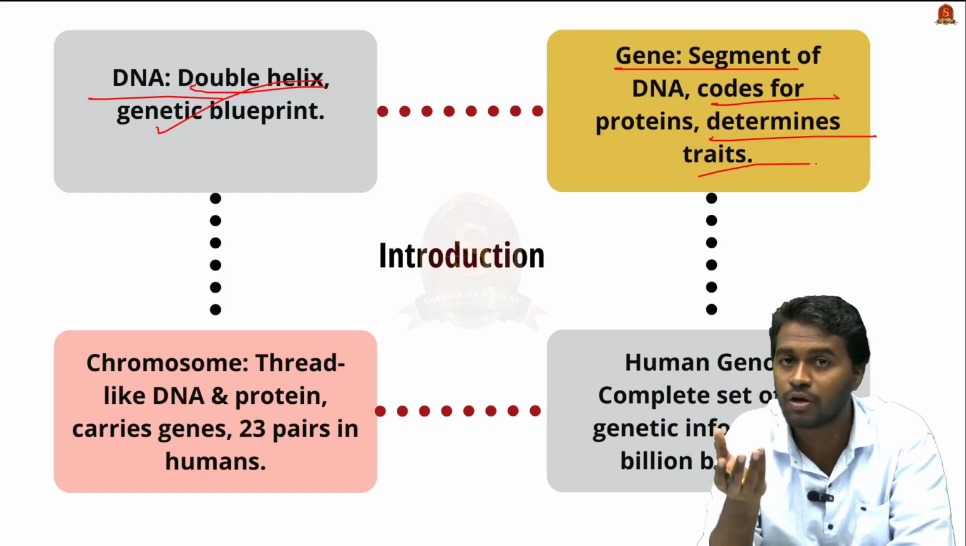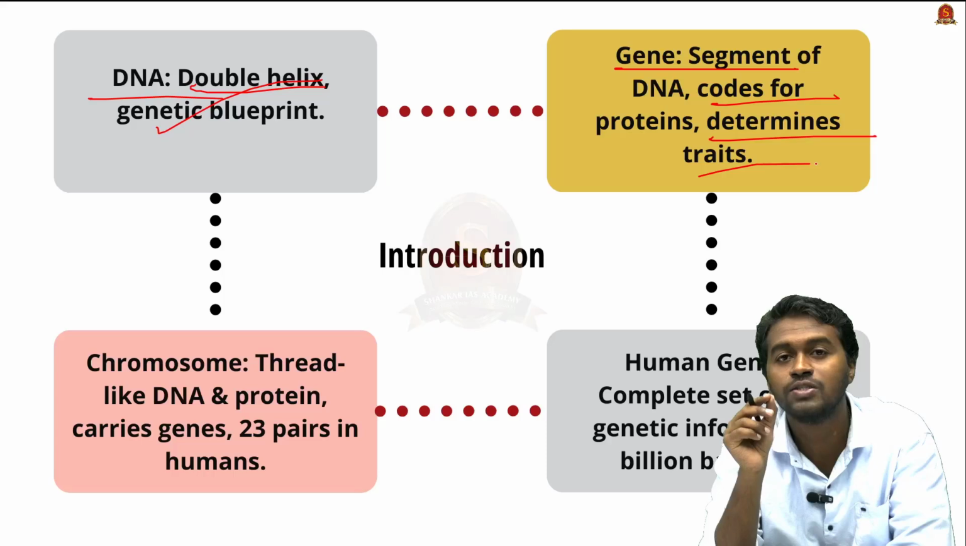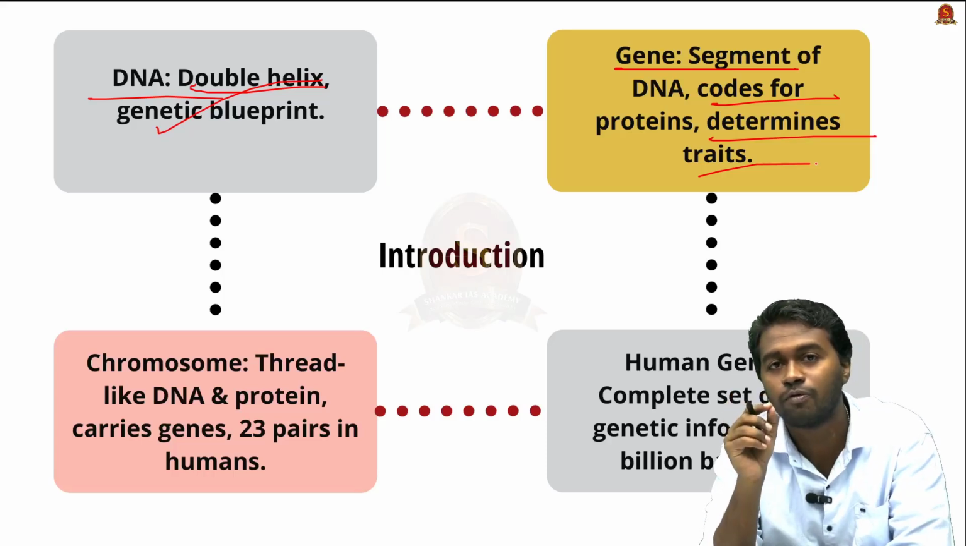For example, if you take a particular population, you can see brown eyes or gray color type of eyes. So this is because of a difference in the gene within a population.